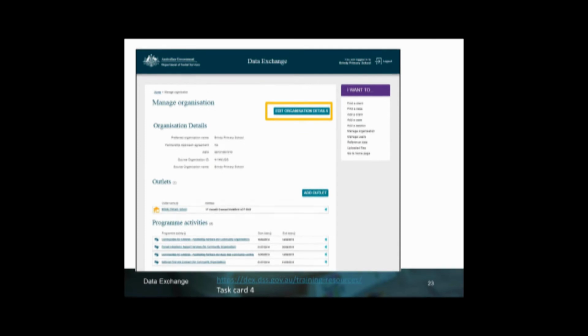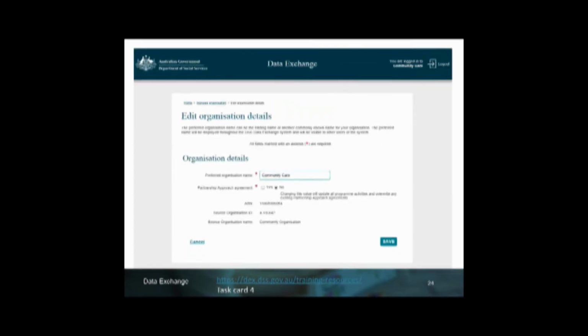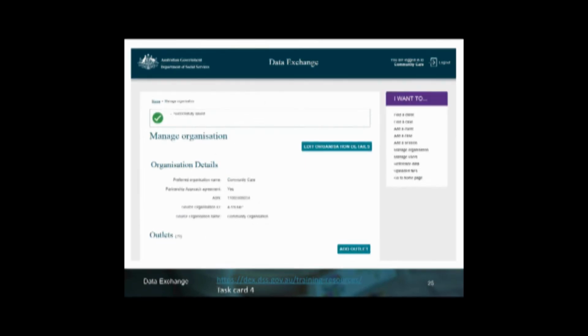and the Edit Organisation Details screen will display. Now you'll notice under the Organisation Details heading, the Partnership Approach Agreement buttons. So at the moment this one is selected or set at No. So they would then just select Yes and change that agreement, select Save, and when we go back to the Manage Organisation screen, we can see clearly that the Partnership Approach Agreement has now changed from No to Yes. So that's at an organisation level.